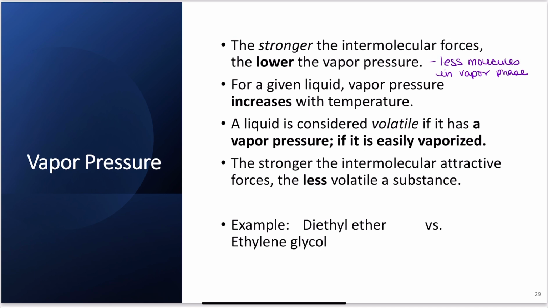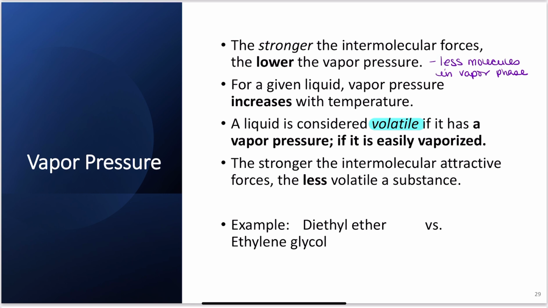A liquid is considered volatile if it has a vapor pressure. It is easily vaporized. So here's a new term for you, volatile, okay? Volatility means that this molecule escapes easily into the vapor phase. Things that you smell are volatile. Air fresheners and candles have volatile components to them. Perfumes and colognes, you spray them on you and then you can smell them, right?